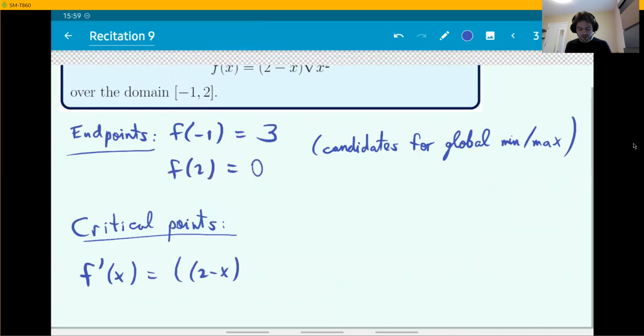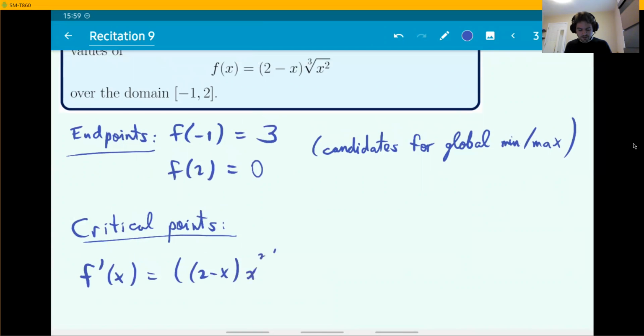I'm not going to put too much focus on calculating derivatives, but I'm just indicating here, how do you differentiate this crazy expression here, cube root of x squared? Well, that's the same thing as x raised to 2/3. So that particular derivative would come from the power rule, but you also need a product rule here because you have a product of two terms.